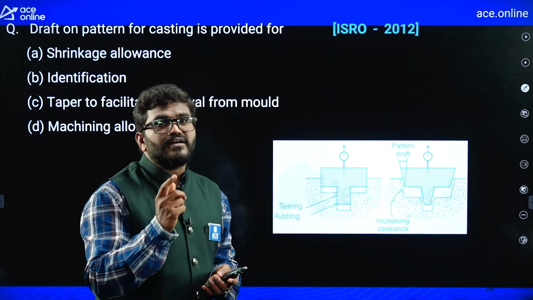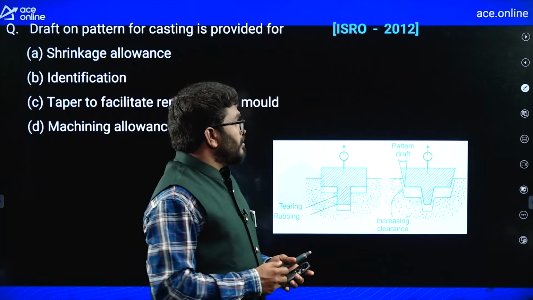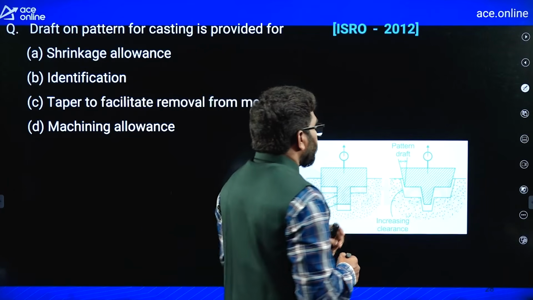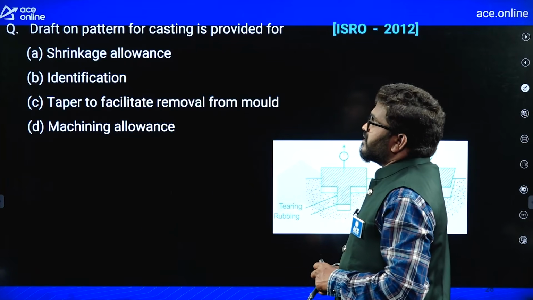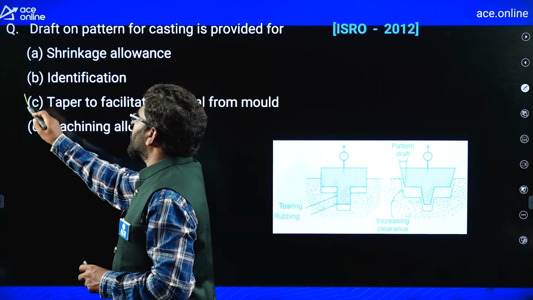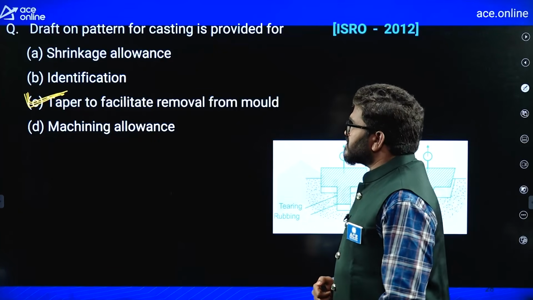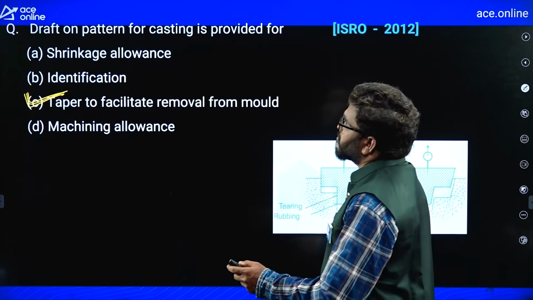We are increasing the clearance slightly for easy removal of the pattern from the mold, right? So, that's why draft is provided. It's a taper to facilitate removal from the mold. C is the most appropriate answer.